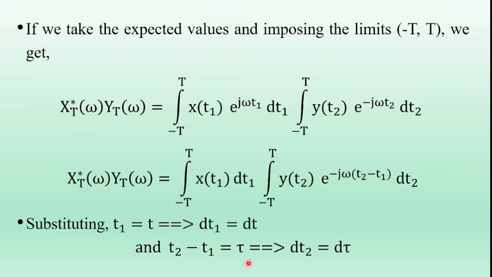Differentiating t1 is equal to t with respect to t, dt1 is equal to dt. Differentiating the other consideration with respect to tau, dt2 is equal to d tau. In this consideration, t1 is equal to t, substitute t1 ranges, we get small t ranges. In this expression, substitute t2 ranges, we get tau ranges. So next calculate the ranges of small t and the ranges of tau.